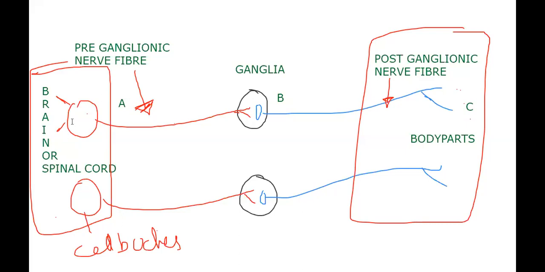So what I have to say is that the preganglionic neuron, that particular axon is going to the autonomous nerve ganglia. What is this? Autonomous. That means it may be sympathetic or parasympathetic. I know till now you didn't get anything.